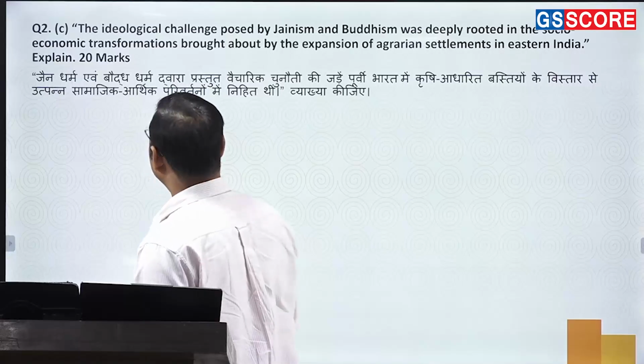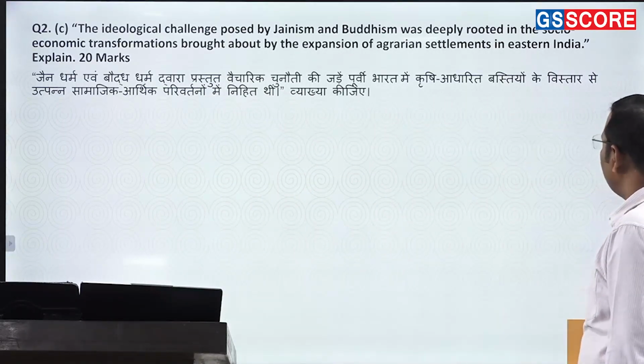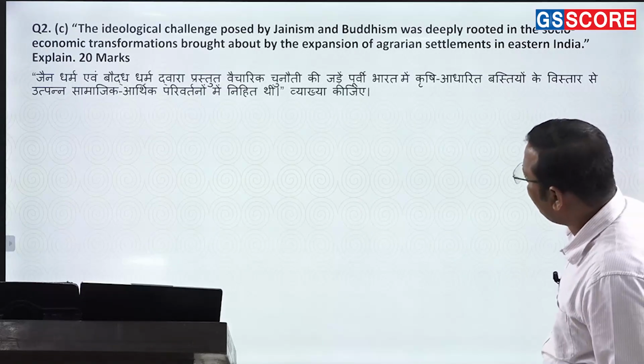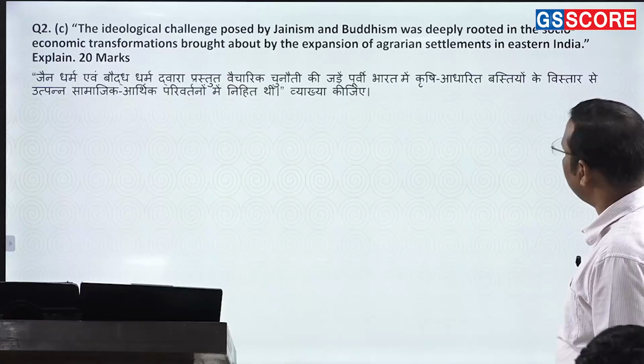So the next question is, the ideological challenges posed by Jainism and Buddhism were deeply rooted in the socio-economic transformation brought about by the expansion of agricultural settlement in eastern India.